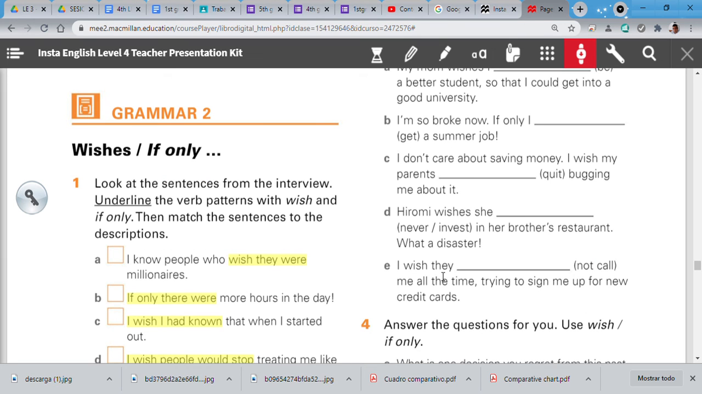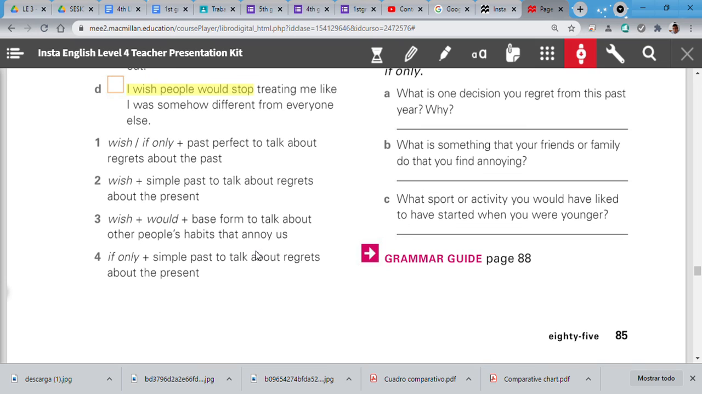I wish they would call me all the time trying to sign me for a new credit card. Remember, I use would when something is annoying me, when I don't like it, the idea.